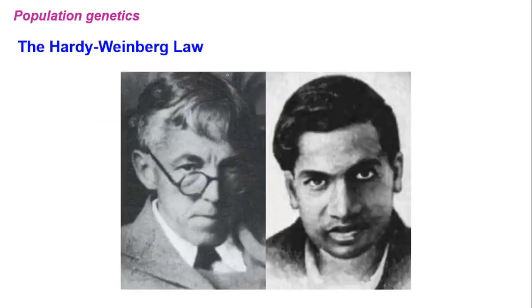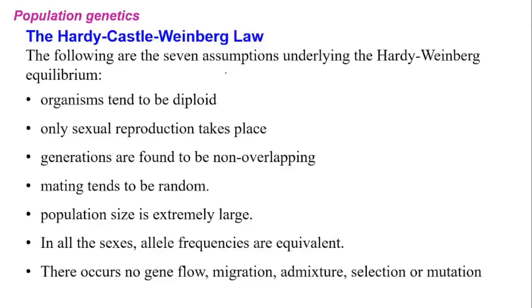For that, we need to know what assumptions they made to propose this theory. These are the 7 assumptions they made. This Hardy-Weinberg equilibrium is only applicable for diploid organisms. That means mammals, human beings, reptiles, which participate in sexual reproduction. Animals as well as plants which participate in sexual reproduction are applicable under Hardy-Weinberg equilibrium.